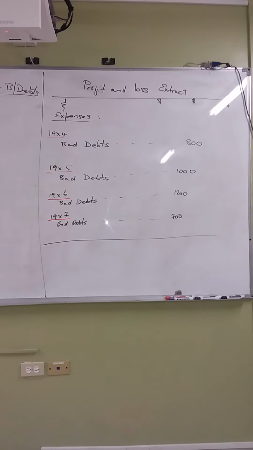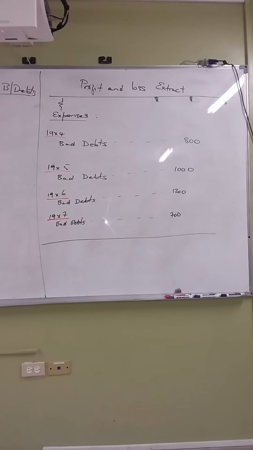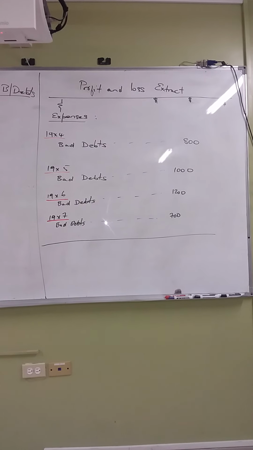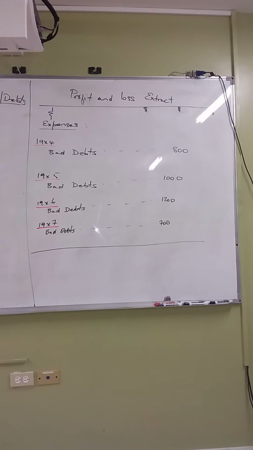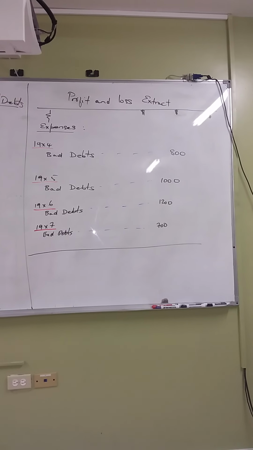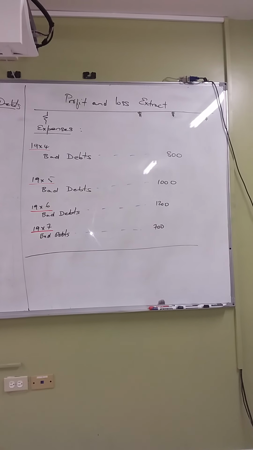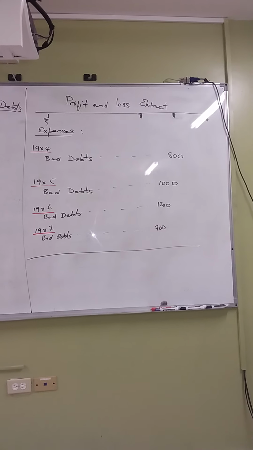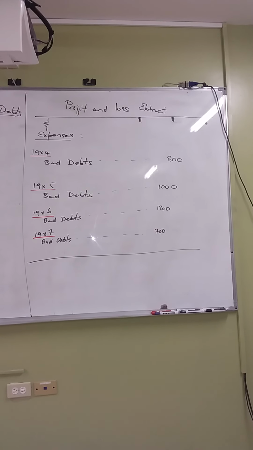All right. So if we're now looking at the profit and loss extract for the years 1994, 95, 96, and 97, this is pretty much how it would look. Now remember the bad debts, and we said that the bad debts is written off to your P&L, right? So it was credited to your P&L, now it's going to be debited to your profit and loss, right? The trading profit and loss that we're talking about now, that we would have sent the notes to you for, right? That would have been our final topic.